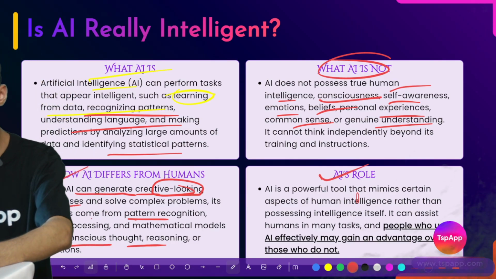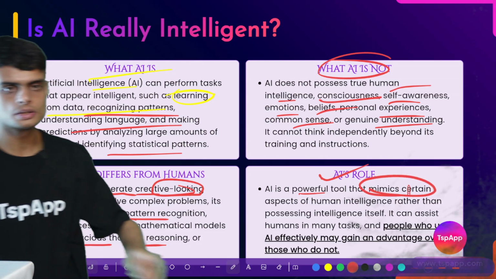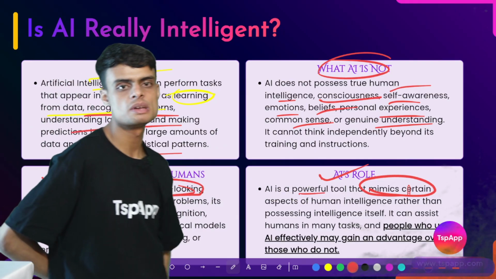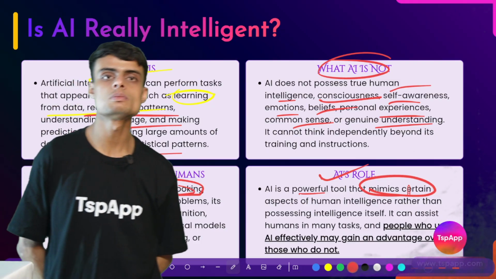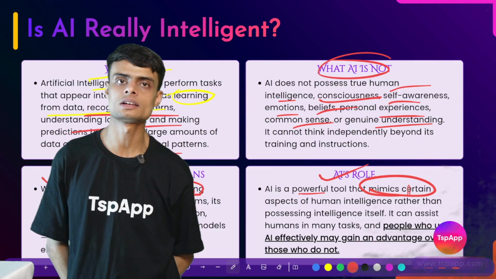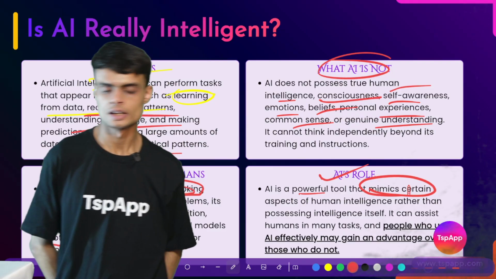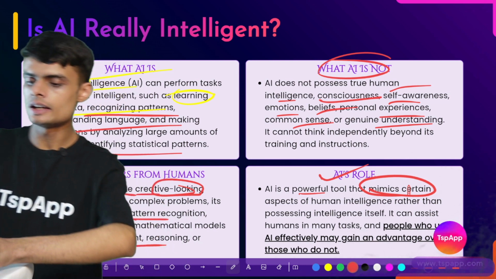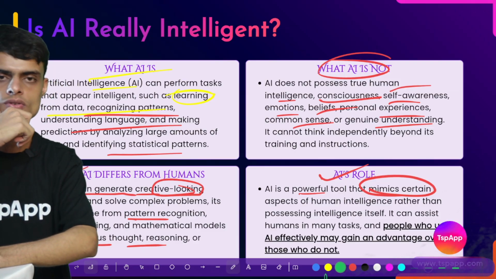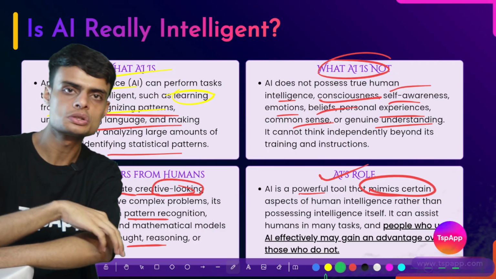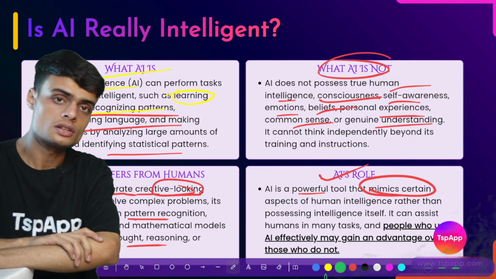Next, AI's role. AI is powerful, but it mimics. Learn the word mimics. Use this in your exam. AI will mimic opinions, or AI will mimic human intelligence. It will act intelligent, but it is not intelligent. Then, after understanding all these things, do you think AI can replace human beings? The answer is both yes and no.